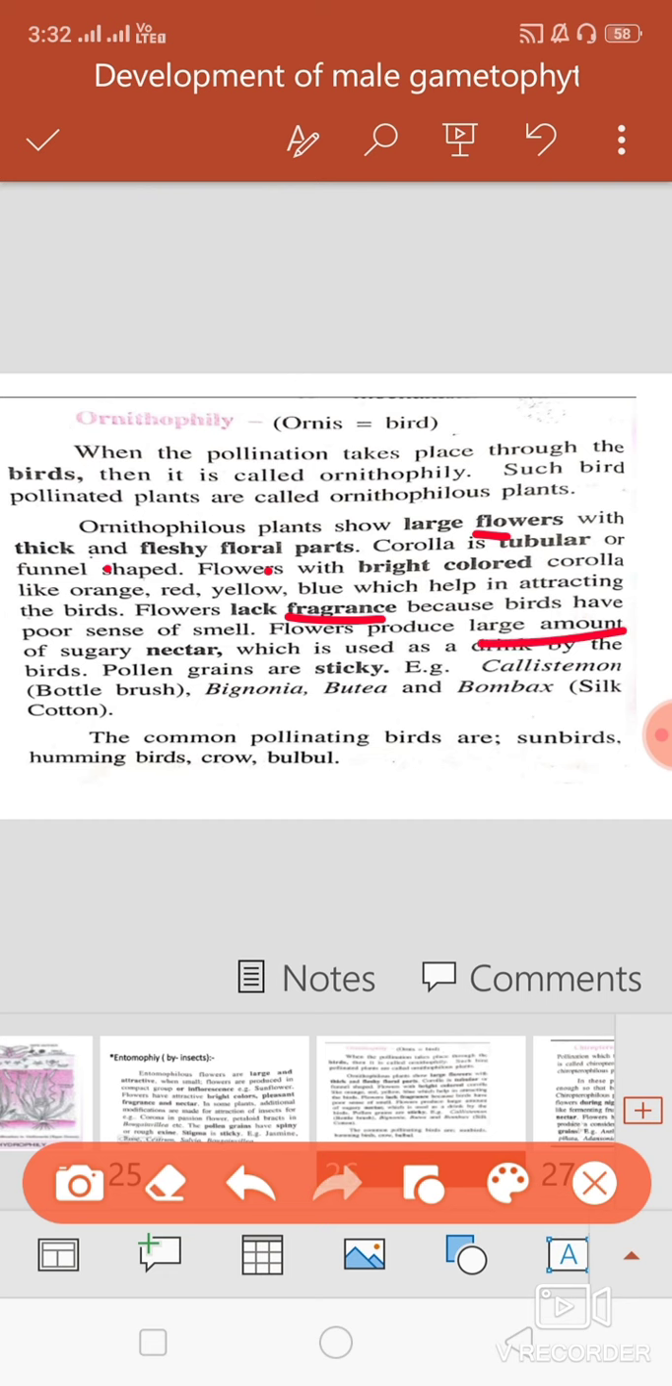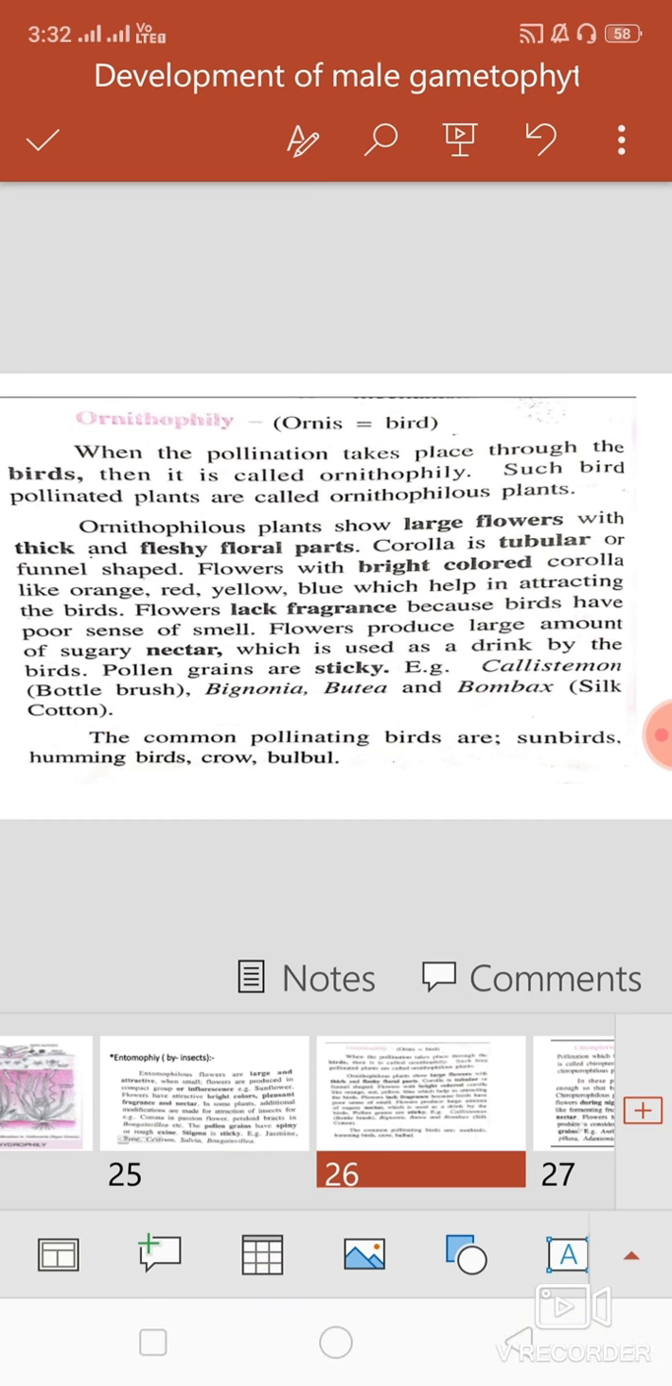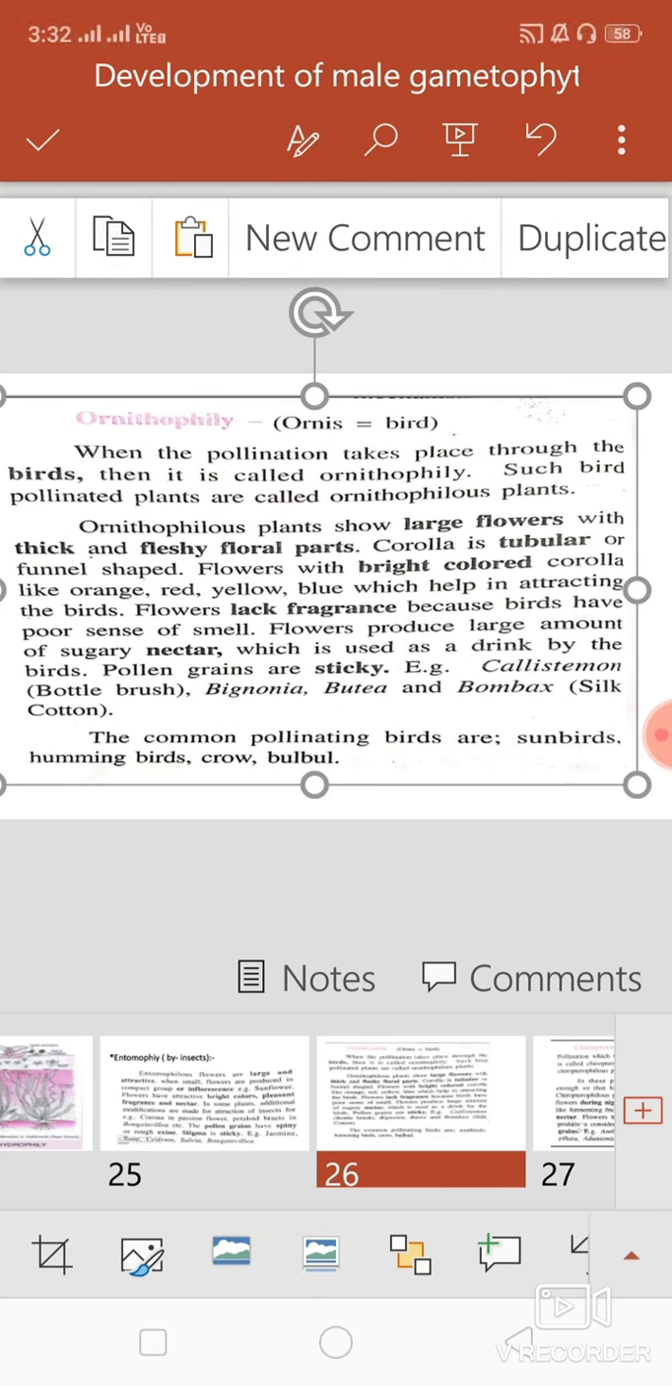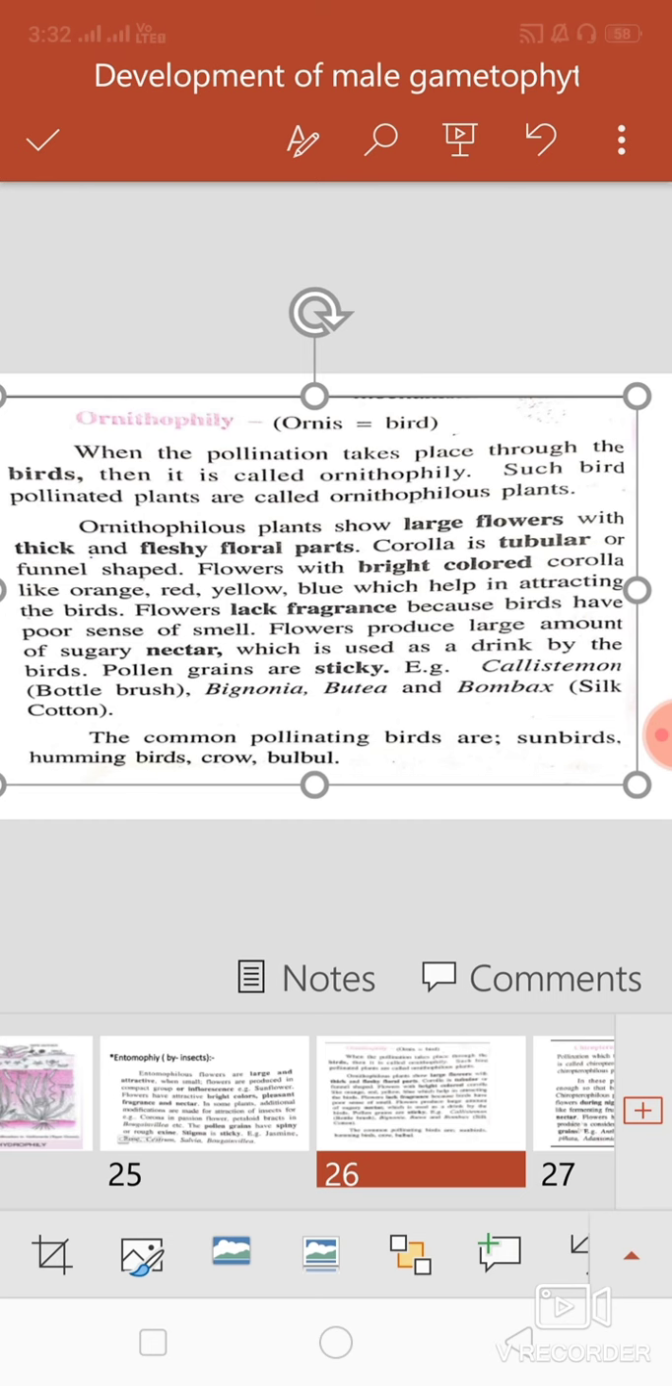But the flower produces a large amount of sugary nectar which is used as a drink by the birds. Then pollen grains are sticky. Stigma is also sticky, right? So these are some adaptations for ornithophilous flowers. Examples of birds are the sunbird, hummingbird, crow or bulbul, and examples of plants are Bombax and Erythrina. These are some examples of ornithophilous plants.